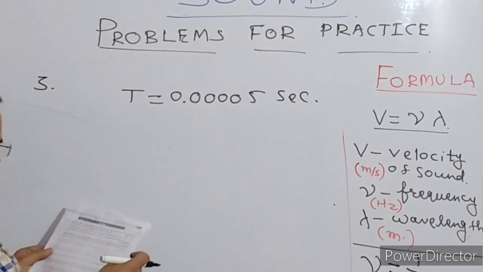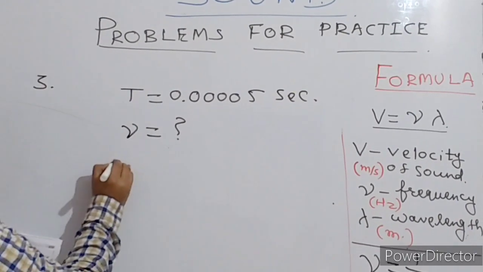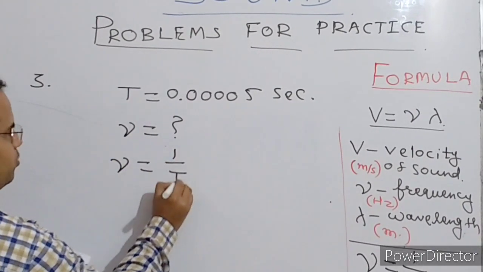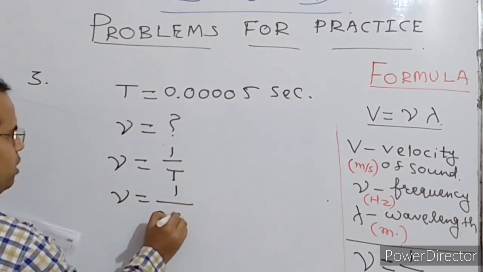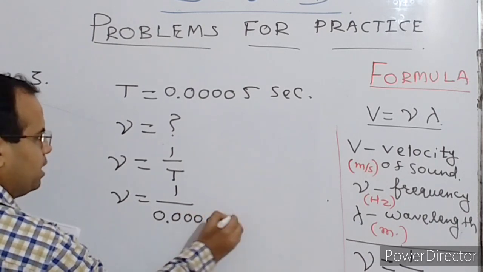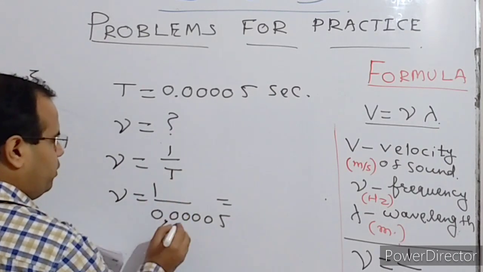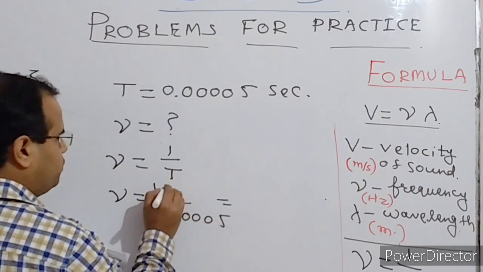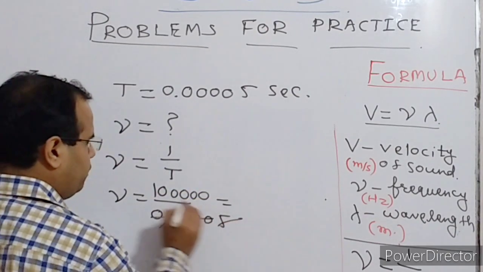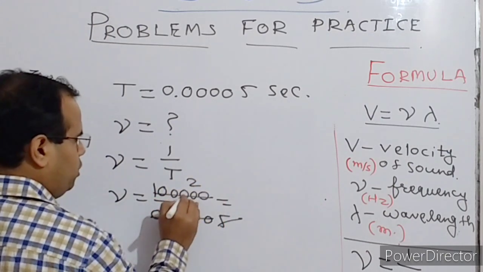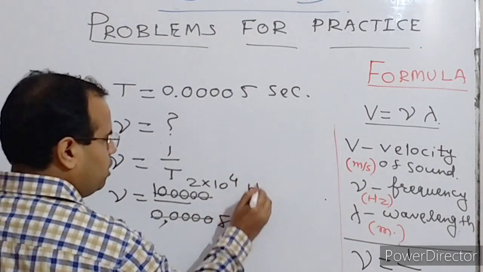In the question it is given to find the frequency, so frequency is equal to 1 upon time period, that is 1 upon 0.00005. We remove the decimal and get 5 zeros, and these zeros are of no use. 5 twos are 10, so 2 into 10 raised to the power 4, and the unit would be hertz.